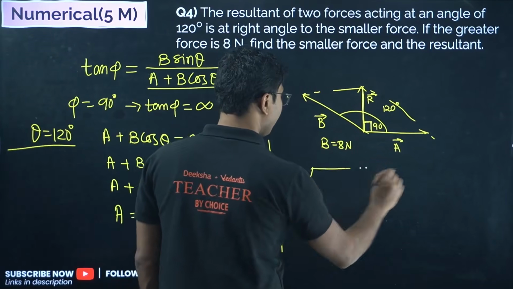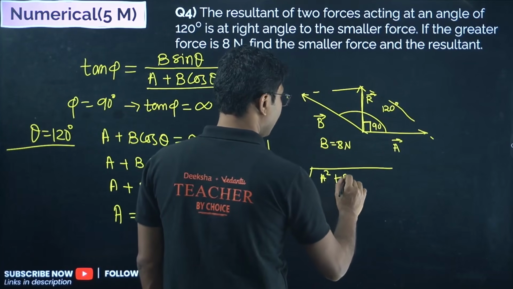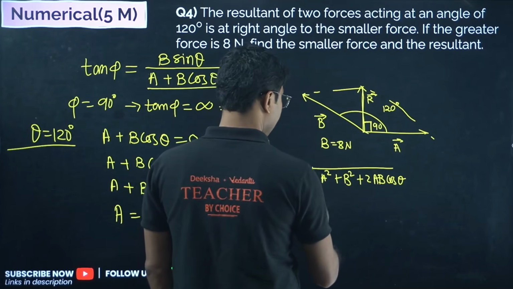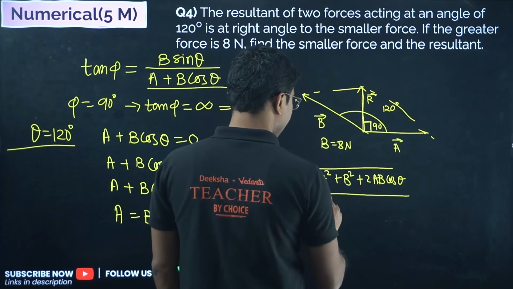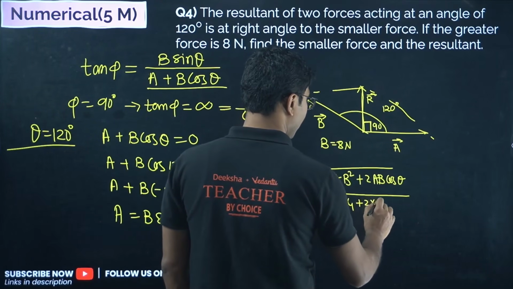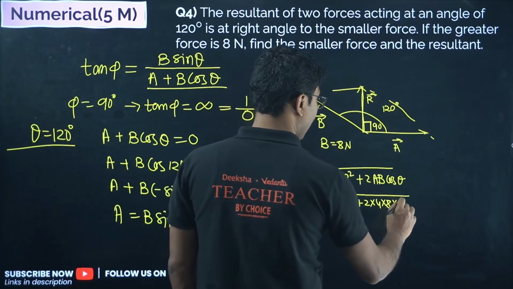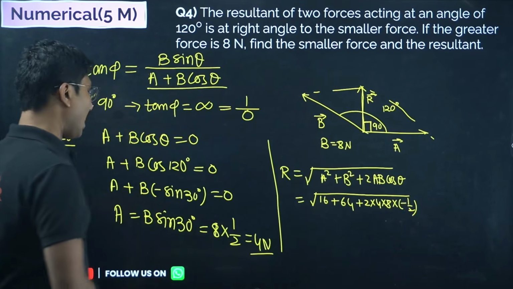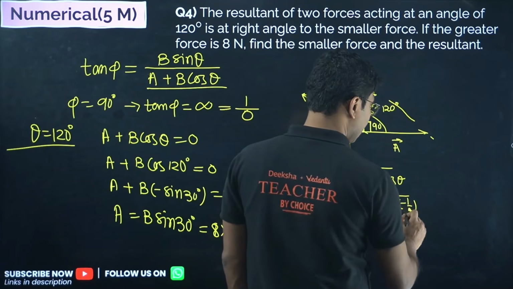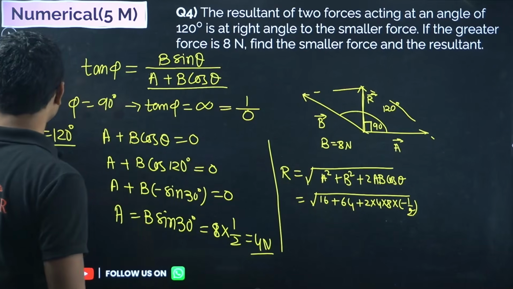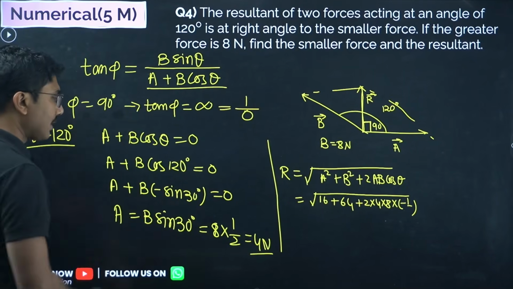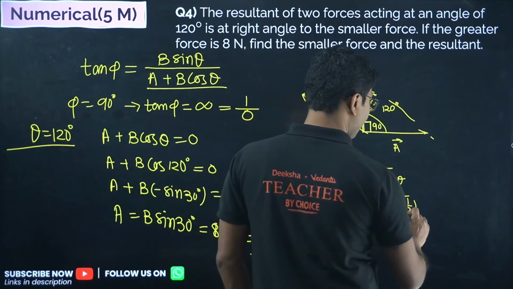Resultant is given by square root of A square plus B square plus 2AB cos theta. So A square is 16, B square is 64, plus 2 into 4 into 8 into minus half. I am just skipping one step here, because cos 120 is minus sine 30, which is minus half. Since we have solved this once and we know it will come out as minus half, I am putting that minus half.